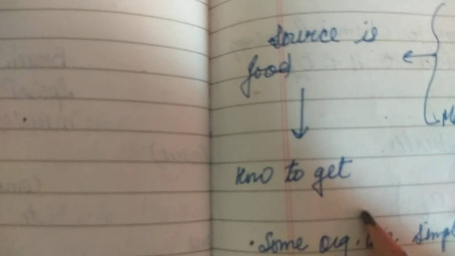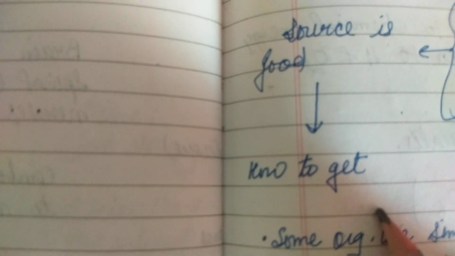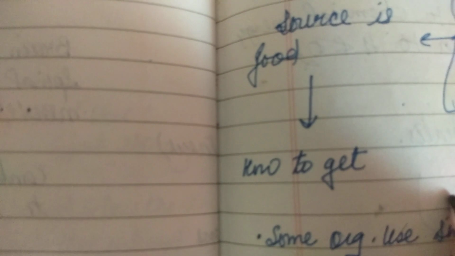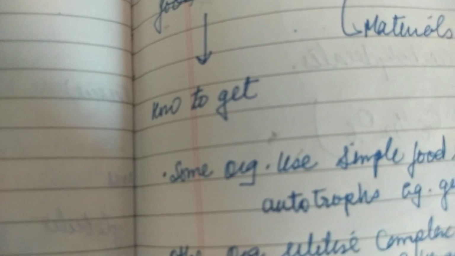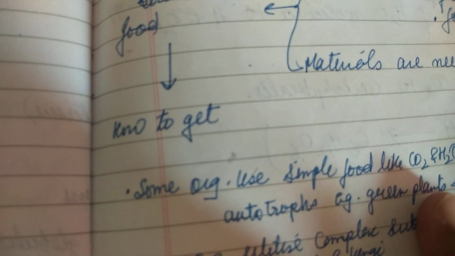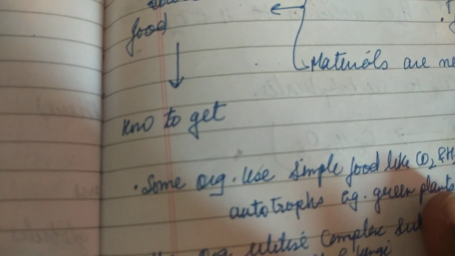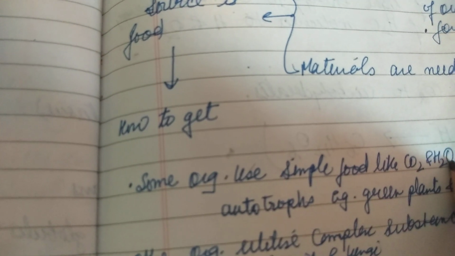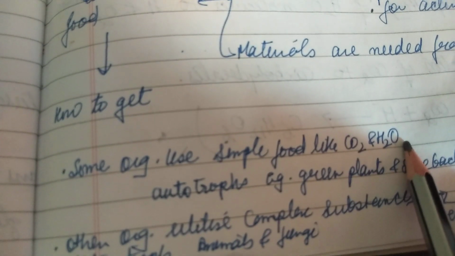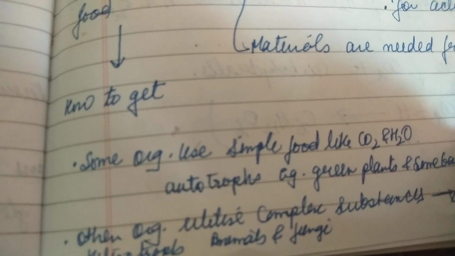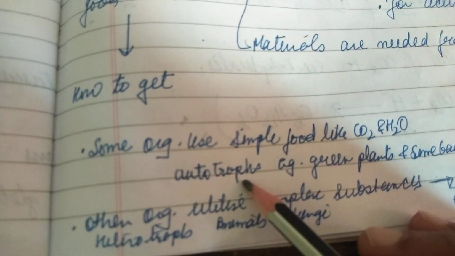And then how to get this food? Is it the same in all organisms? Do all organisms take food in the same way? No, we'll see that. Some organisms take simple food like carbon dioxide and water. And from this simple material, from carbon dioxide and water, they synthesize further complex material. So we call them autotrophs.